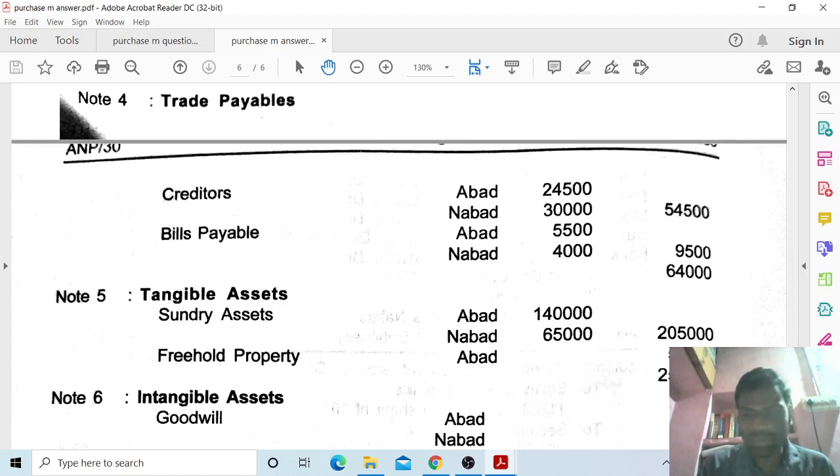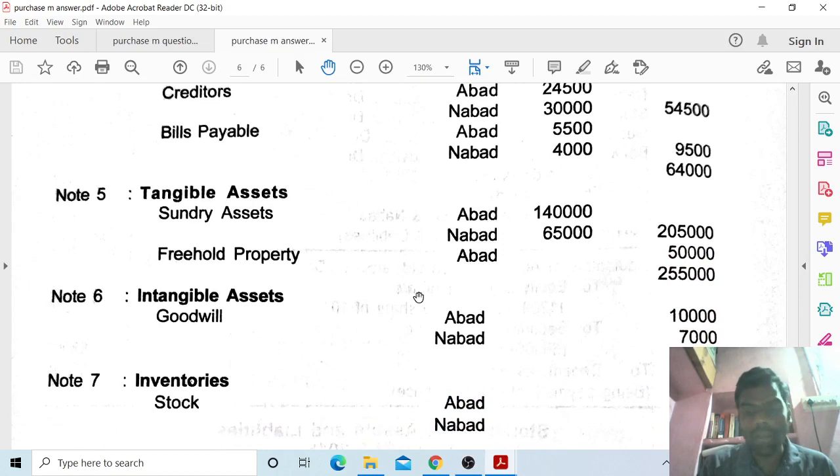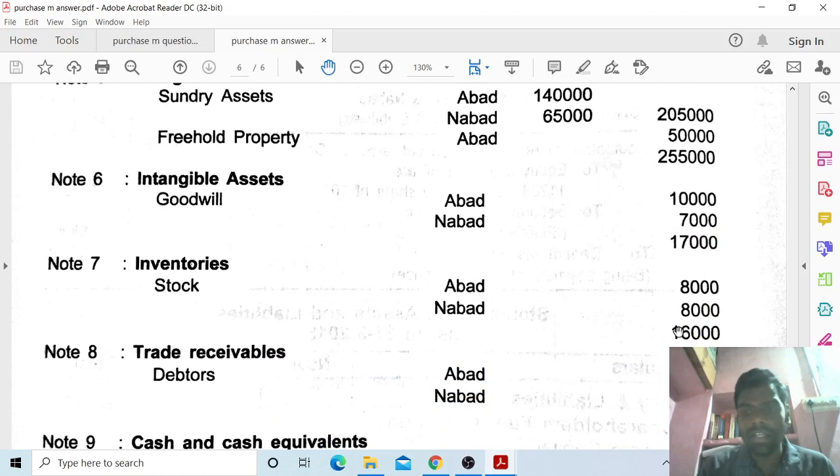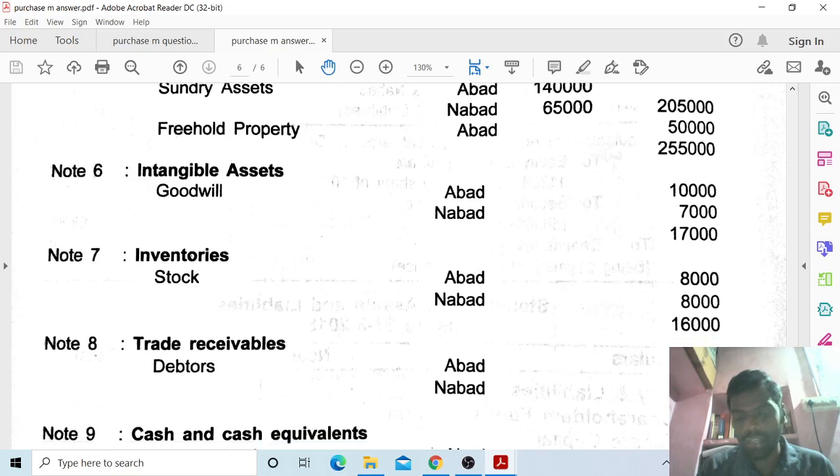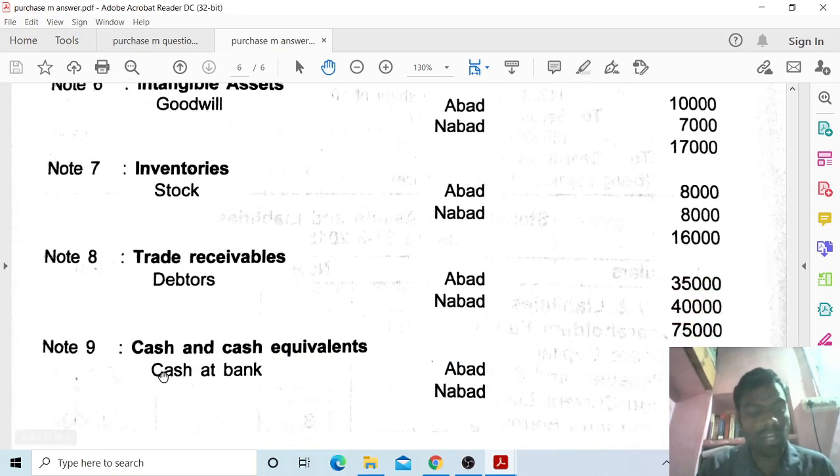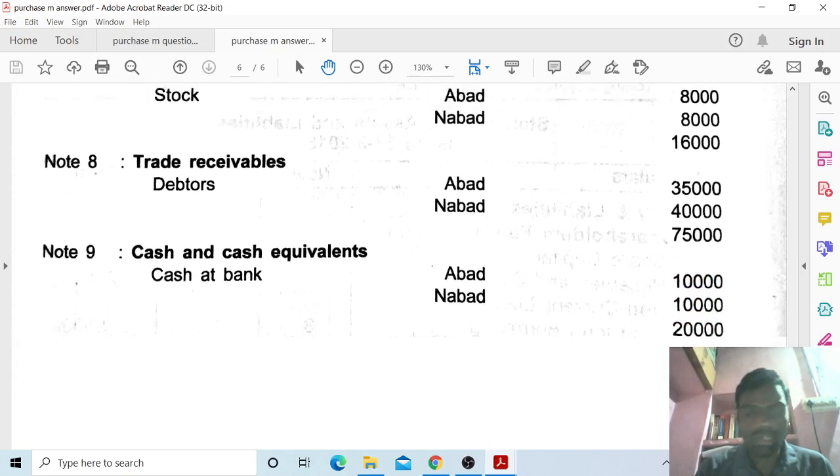Next, note number 6, intangible assets, goodwill: ABARD Limited 10,000 and NABARD Limited 7,000, total 17,000. Note number 7, inventories: ABARD Limited 8,000, NABARD Limited 8,000, total 16,000. Note number 8, debtors: ABARD Limited 35,000, NABARD Limited 40,000, total 75,000. Note number 9, cash and cash equivalents, cash at bank: ABARD Limited 10,000 plus NABARD Limited 10,000, total 20,000. Now you have to see the balance sheet.